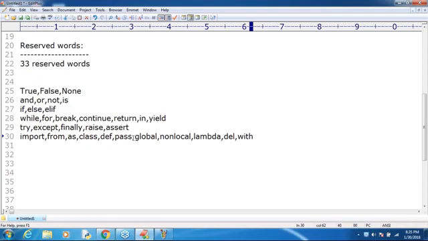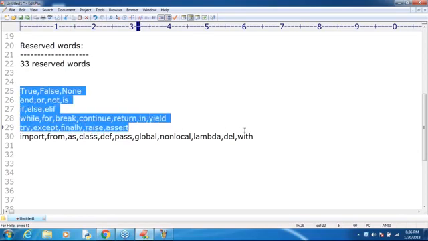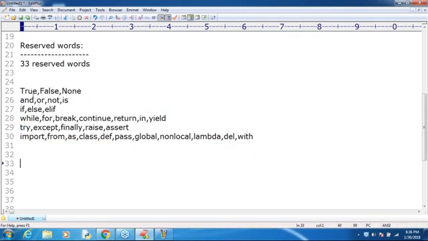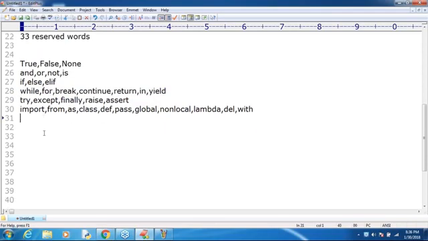Okay, that's all. Can you please count once? Either 33 came or not? Yes, ma'am. Can you please count once? Sir, 3 plus 4, 7. 7 plus 3, 10. Okay, 10. Next, how many? 1, 2, 3, 4, 5, 6, 7, 8, 9, 10, 11, 12, 13, 14, 15, 16, 17, 18, 19, 20, 21, 22, 23 plus 10, 33, sir. Perfectly matched or not? Yes, that's all. These 33 reserved words are there in Python, sir.